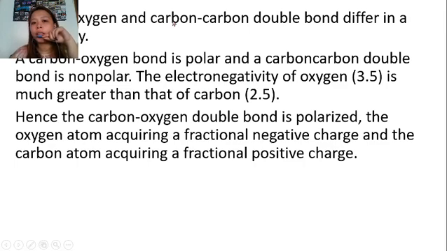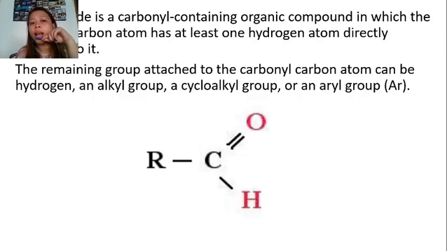The carbon-oxygen double bond and the carbon-carbon double bond differ in a major way. The carbon-oxygen bond is polar and the carbon-carbon double bond is non-polar. The electronegativity of oxygen is 3.5, which is much greater than that of carbon, which is 2.5. Hence, the carbon-oxygen double bond is polarized, the oxygen atom acquiring a fractional negative charge and the carbon atom acquiring a fractional positive charge.